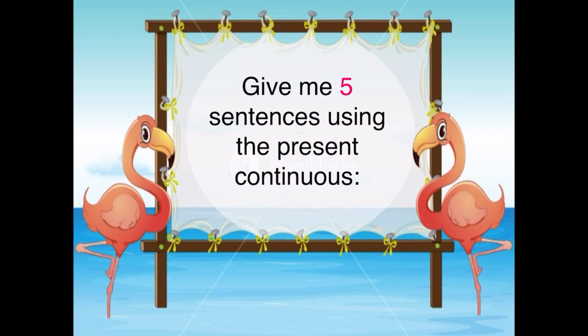She is reading a book. Number 2. He is running. Number 3. They are watching TV. Number 4. He is jumping. Number 5. He is writing his homework. So, these are 5 sentences using the present continuous.